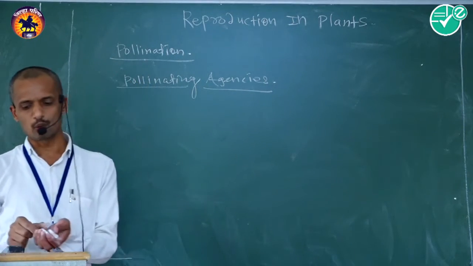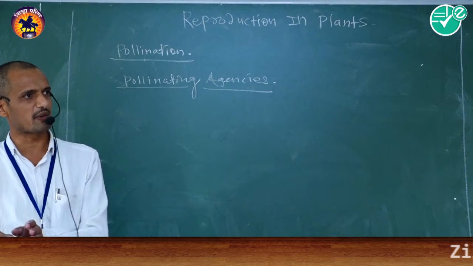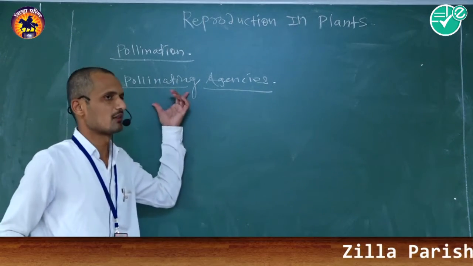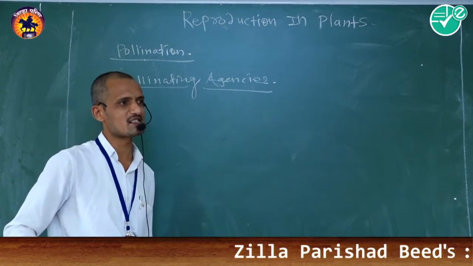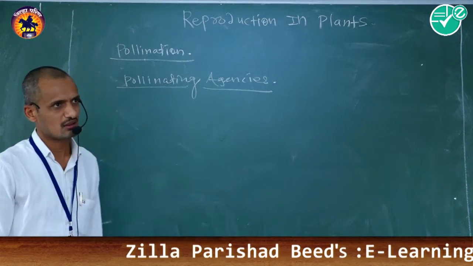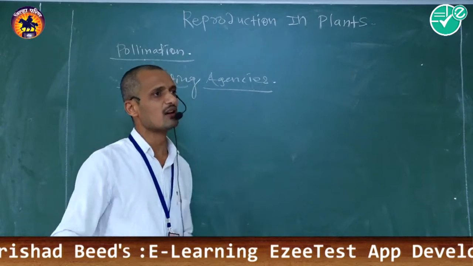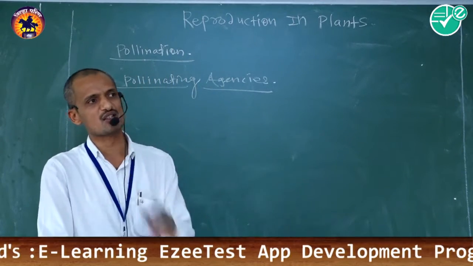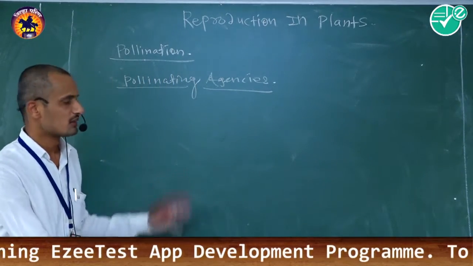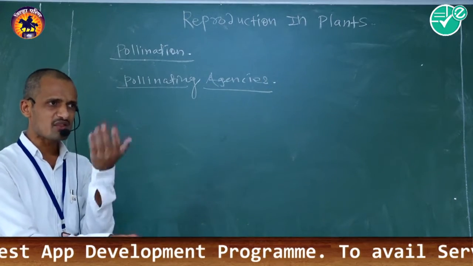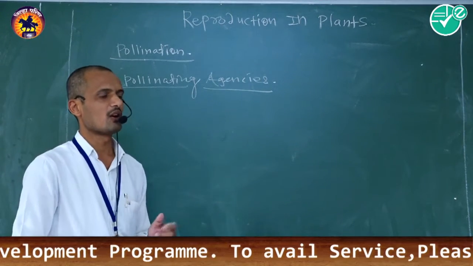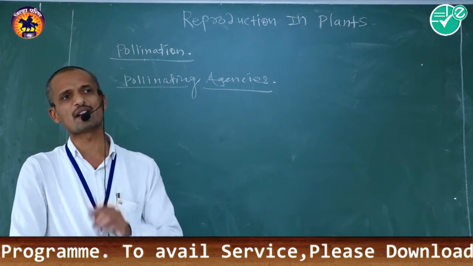During transfer of pollen grain from anther to the respective stigma, two types of pollinating agencies are required: living things as well as non-living things. Non-living things are called physical factors, or also abiotic factors.